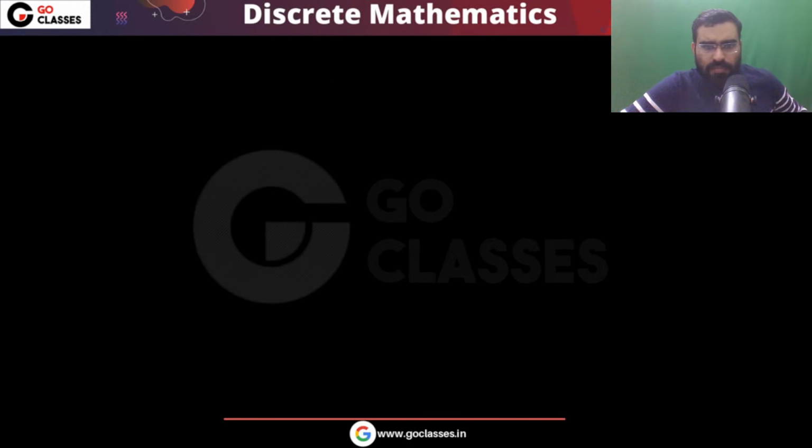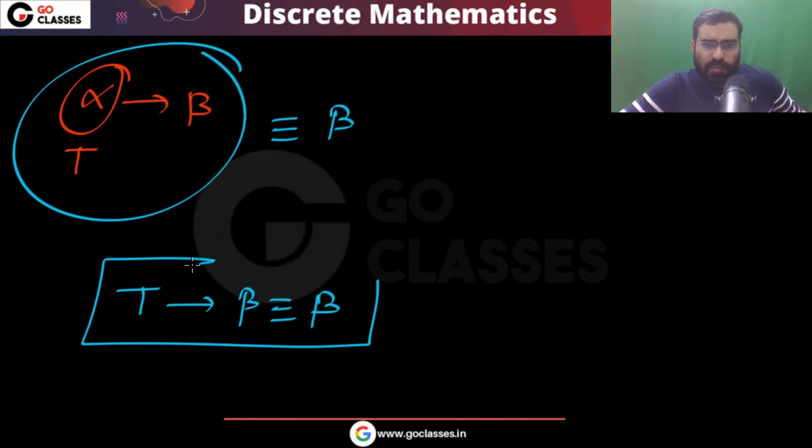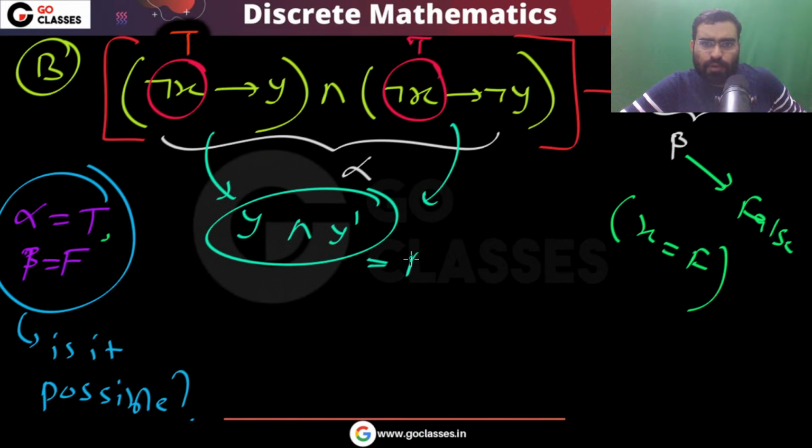One thing you already know, we have seen this many times: if alpha is true, then alpha implies beta is the same as beta. True implies beta is beta. This is very useful. So true implies y is basically y. From here you will get y, and from here you will get negation y, and that will be false.